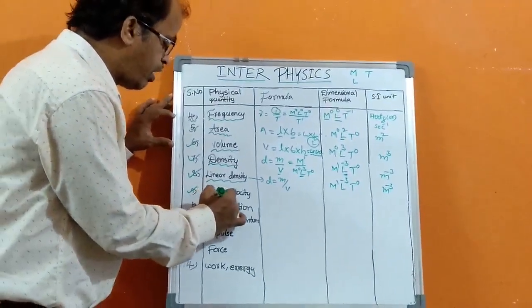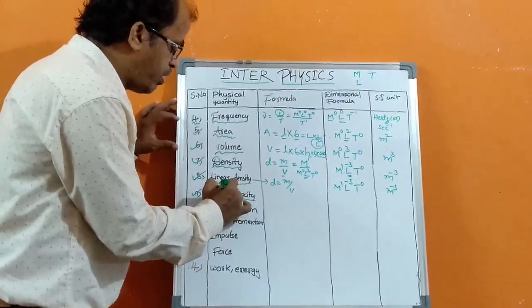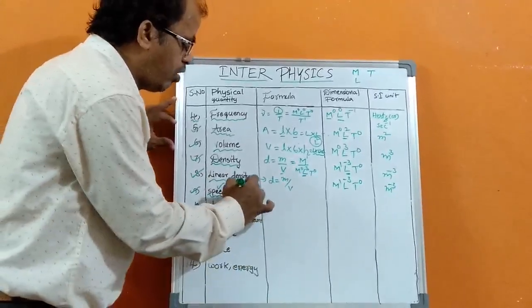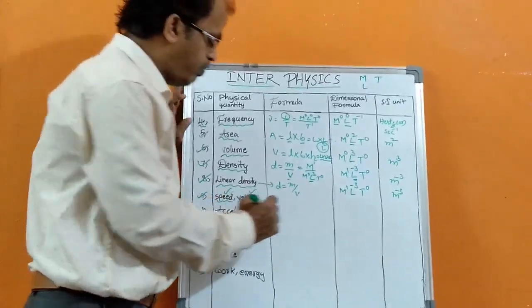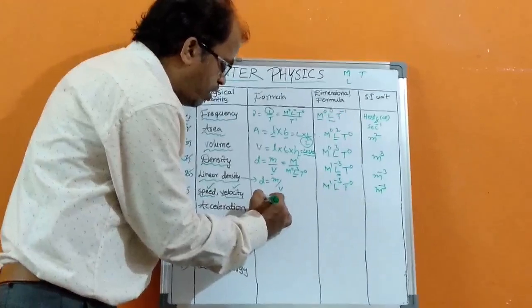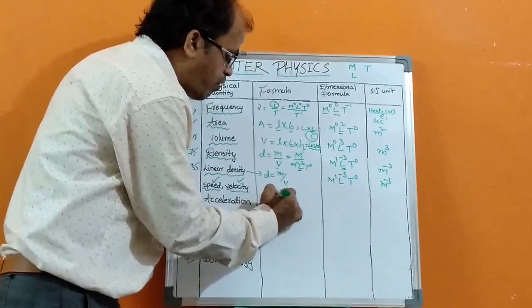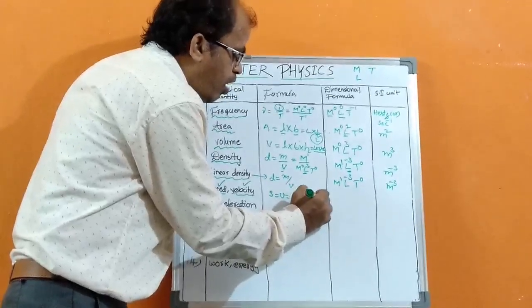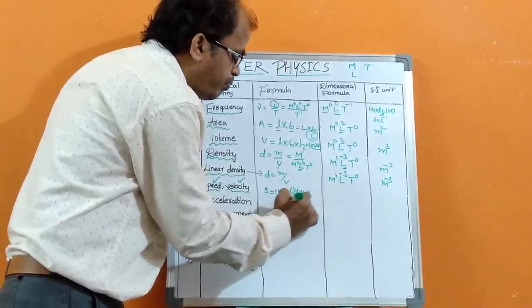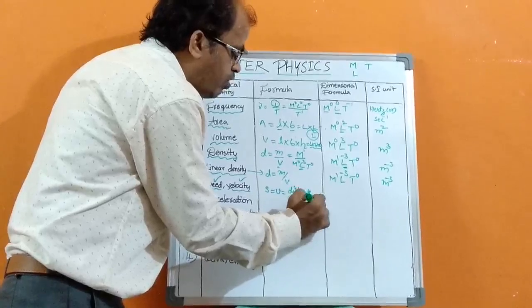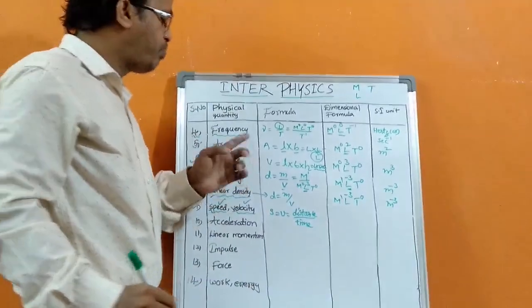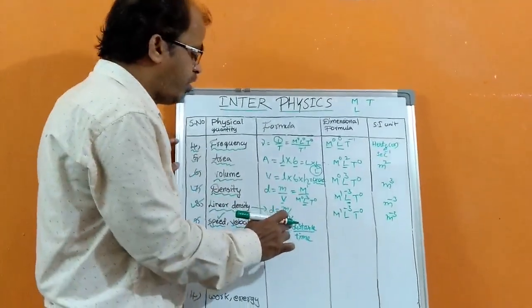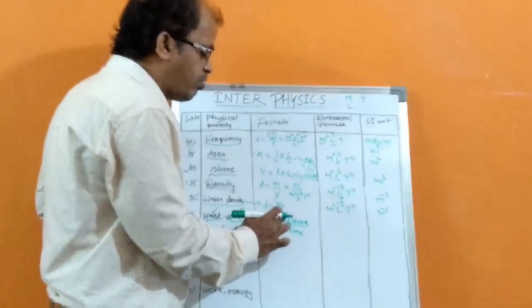Next one, speed, velocity. You know, speed is scalar quantity, velocity is vector quantity. This formula is speed or velocity equals, we can write distance by time or displacement by time. Distance, displacement, length, breadth, height, all are the length fundamental quantities.